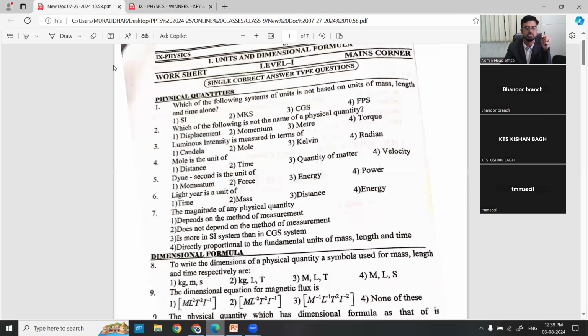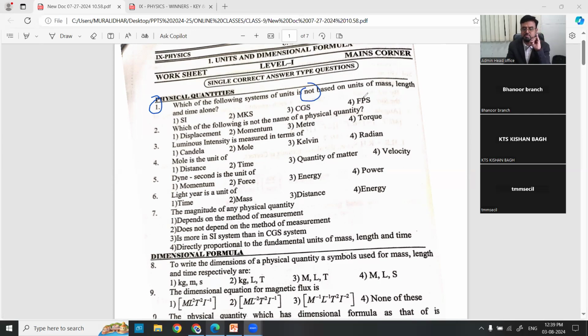If you see the questions, level 1 is given topic-wise. Level 1 is about physical quantities, questions related to our first synopsis. See the first question: which of the following systems of units is not, very important, not based on units of mass, length and time alone?